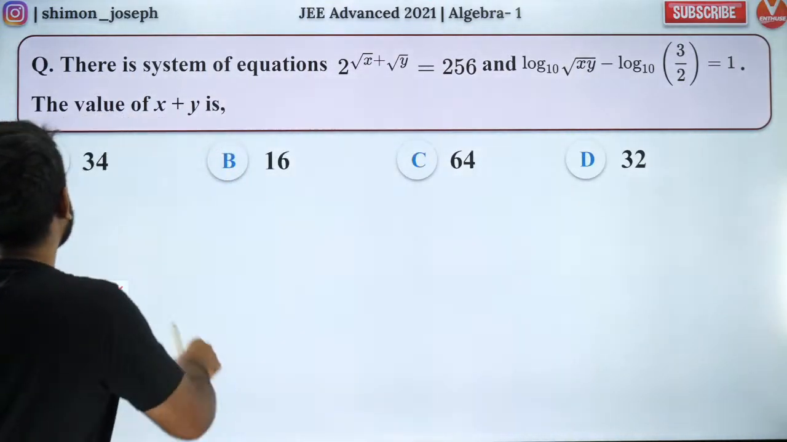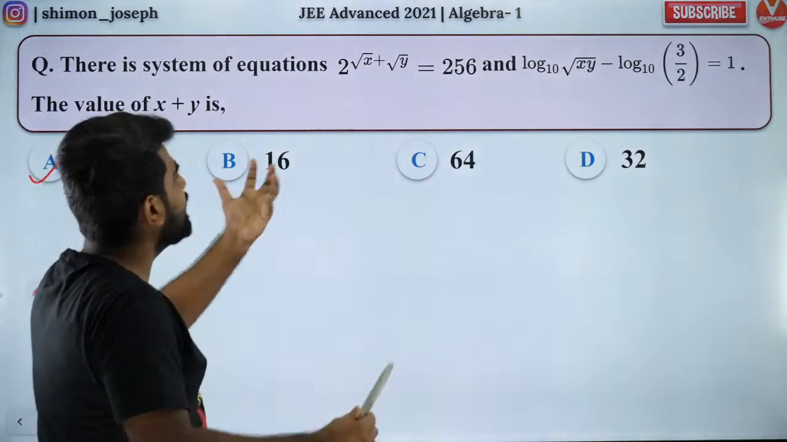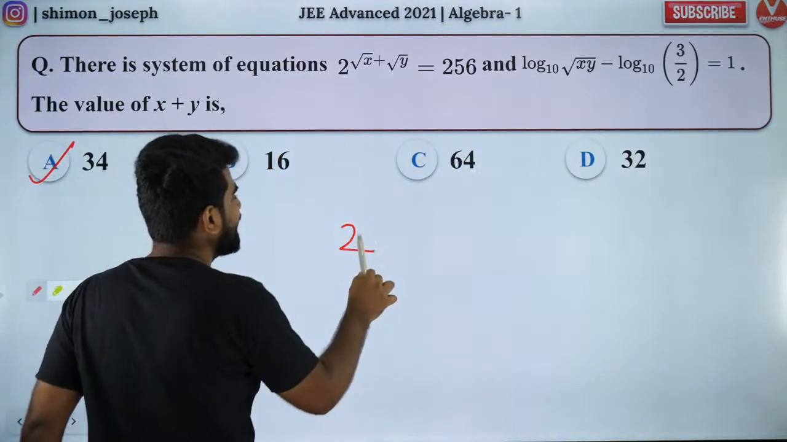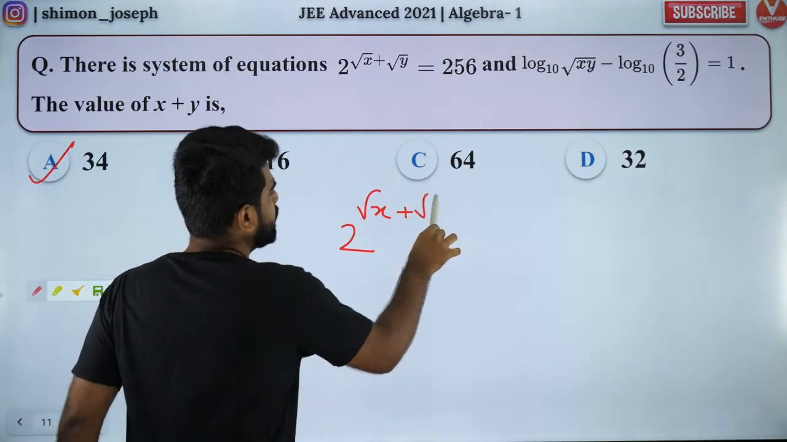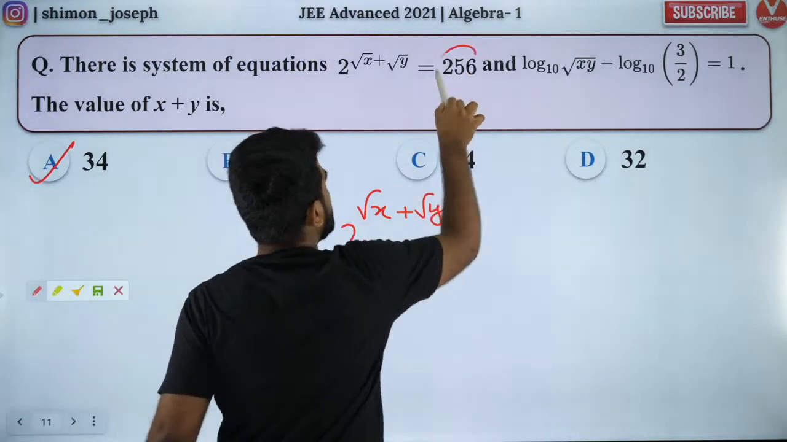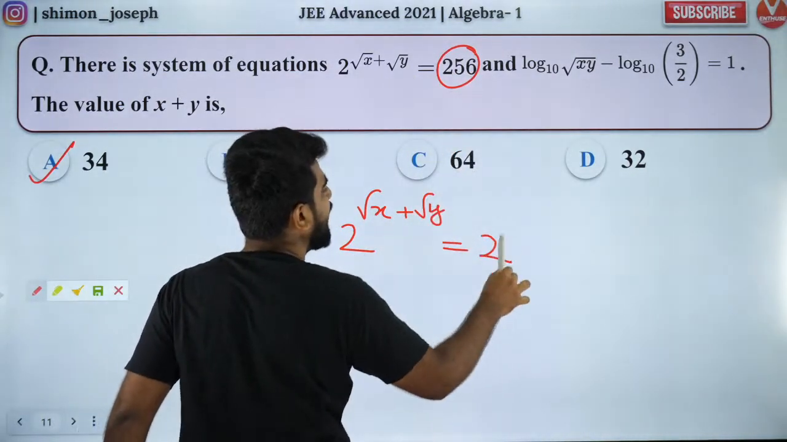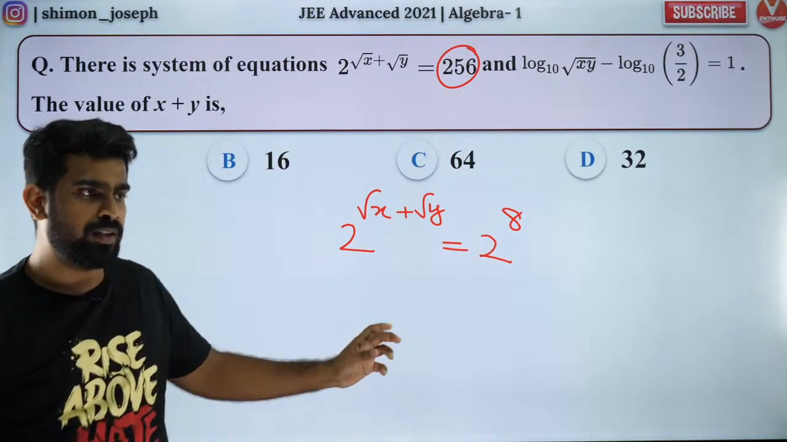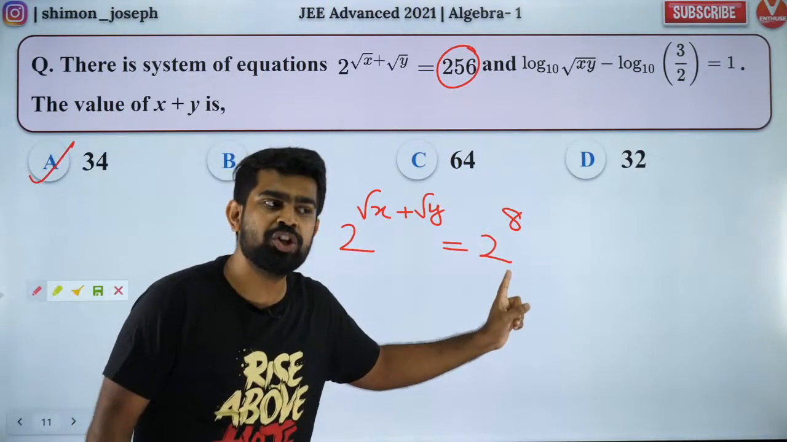So people, the answer is A. Sir, why is this an easy question, sir? I will show you, my dear. So it is going to be 2 to the power root x plus root y is equal to 2 to the power 256. I can write it as 2 to the power 8. Correct, na?